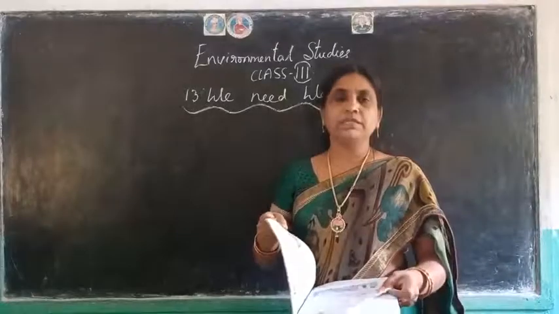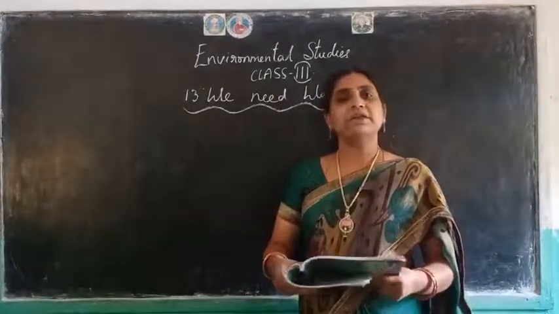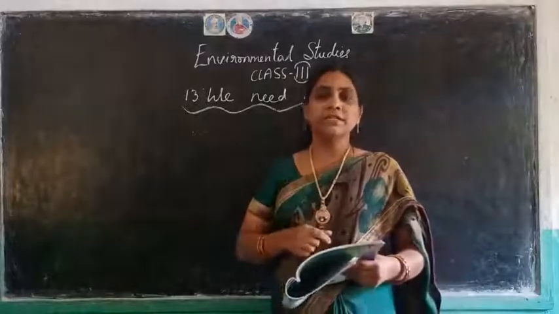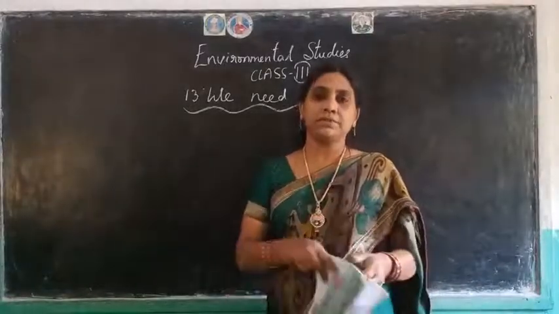Now today's homework task is, children, from page number 86. Yesterday in the previous class you completed the first and second question answers. Today your task is the third and fourth question answers. Read and write these two answers in your homework book without fail.